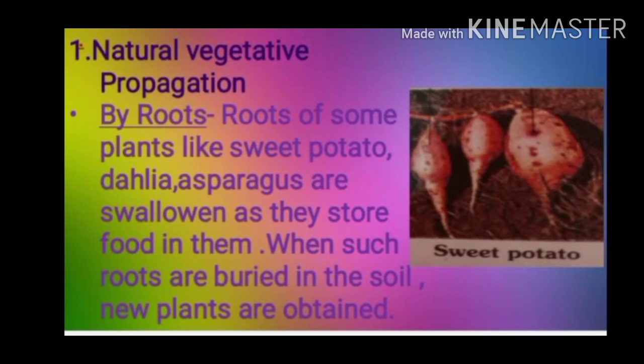Natural vegetative propagation can be done in the following ways: by roots. Roots of some plants like sweet potato, dahlia, asparagus are swollen as they store food in them. When such roots are buried in the soil, new plants are obtained.